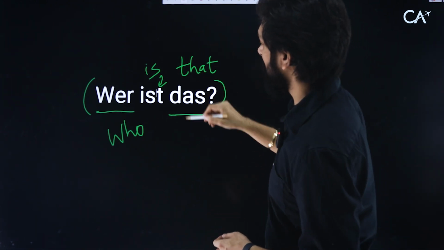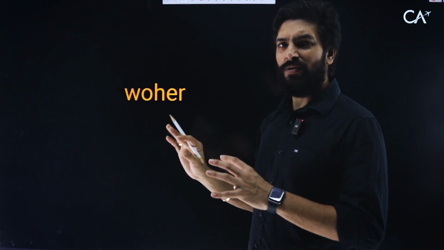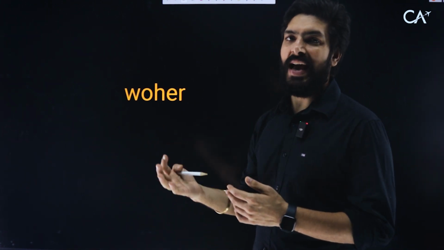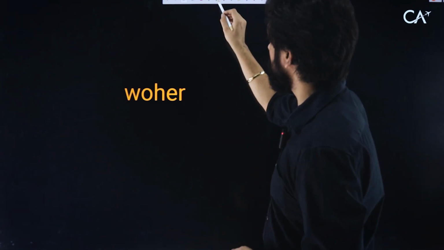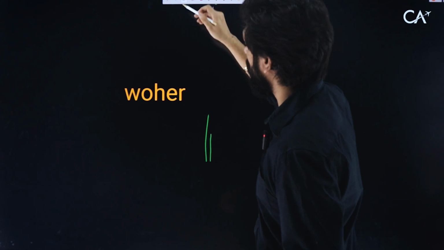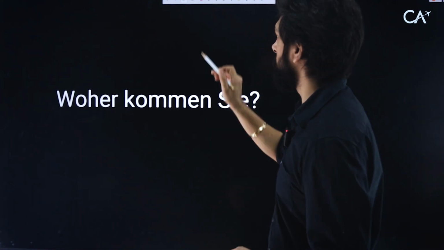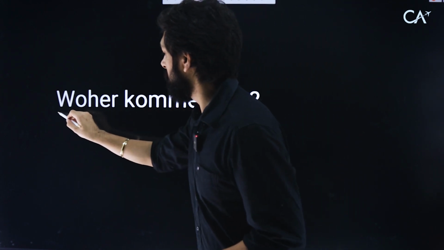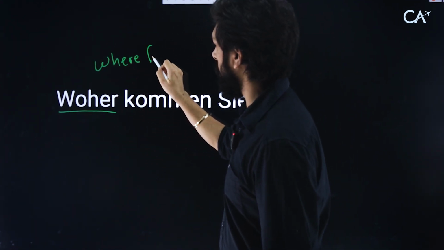Okay, the next one we have is woher. Now this is generally used for introduction. Woher in A1. I'm talking about A1 here. Woher is used when you ask about country. Woher kommen Sie? So we say woher kommen Sie. That means where do you come from? Woher means where from, not just where.